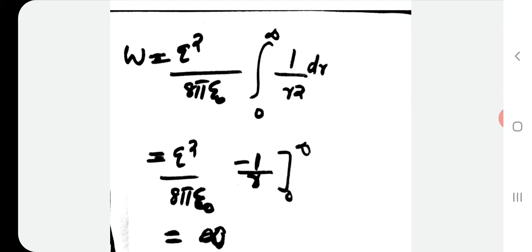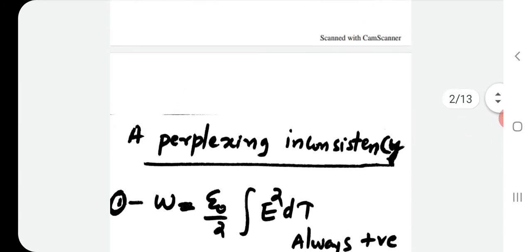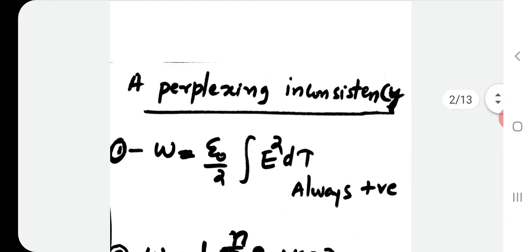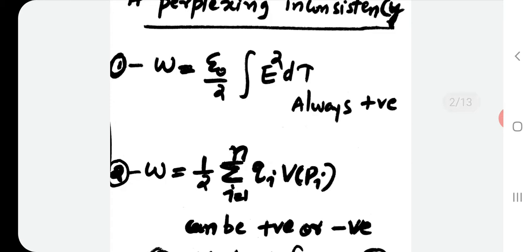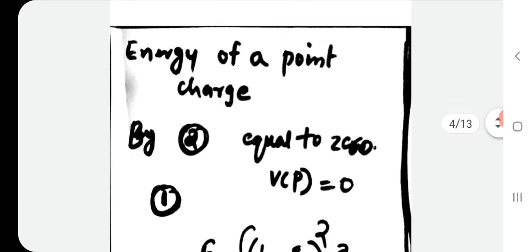So which equation is correct? We have two equations, equation 1 and equation 2. Equation 1 is obtained from equation 2. So which equation is correct?